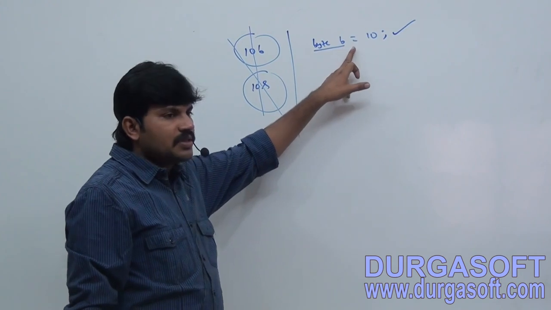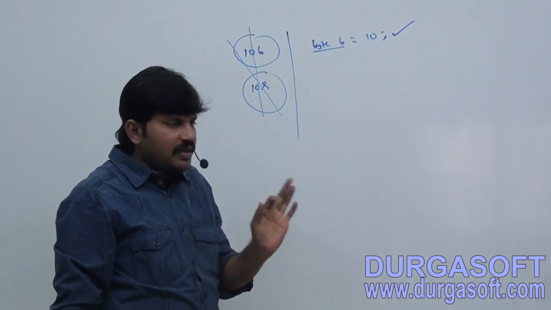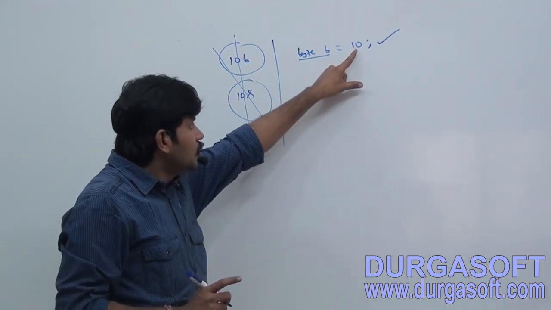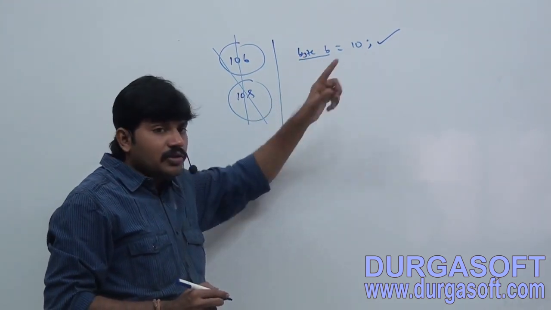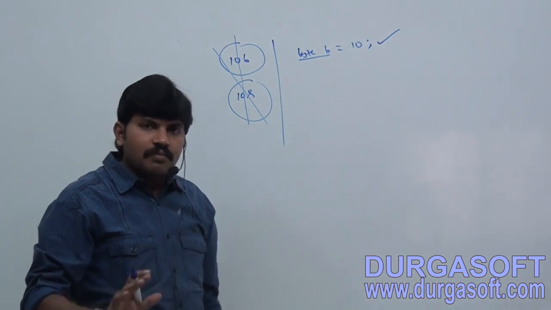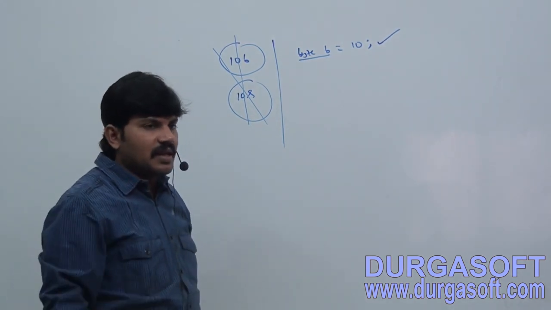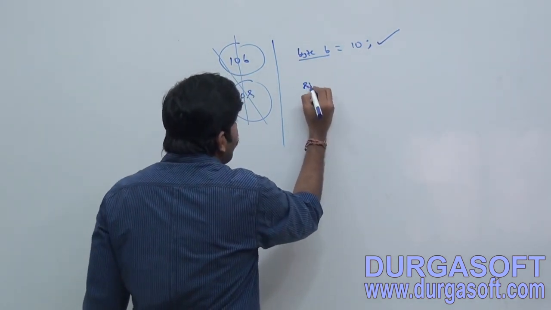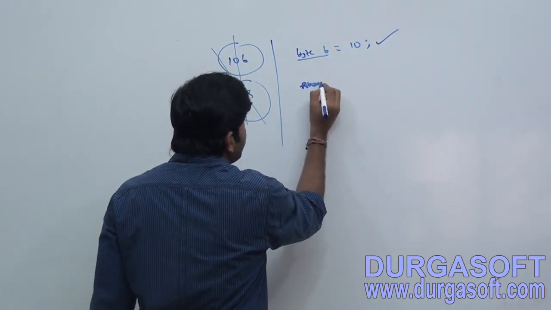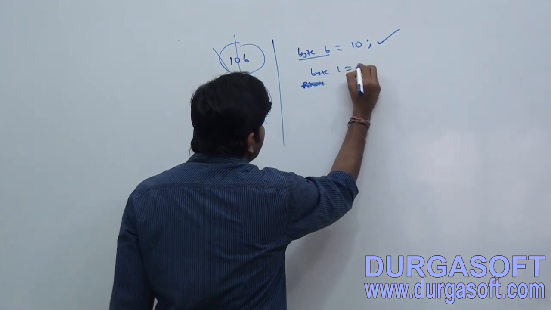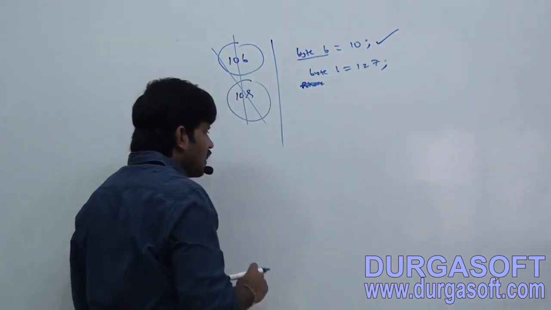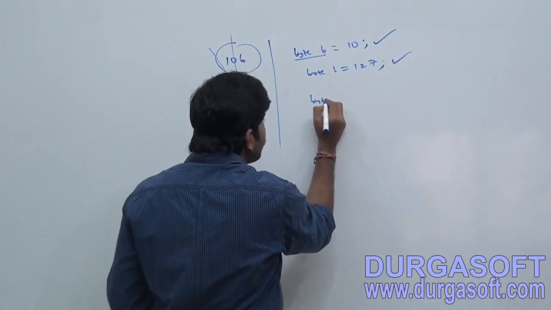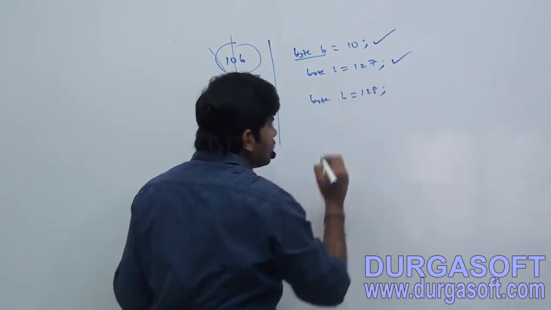Byte b is equal to 10. If we are assigning an integral literal to byte and the value is within the range of byte, the compiler automatically treats it as a byte literal. No problem at all, it is valid. Now short, same here. Byte b is equal to 127, can you tell valid or not? Valid. Next, byte b is equal to 128.